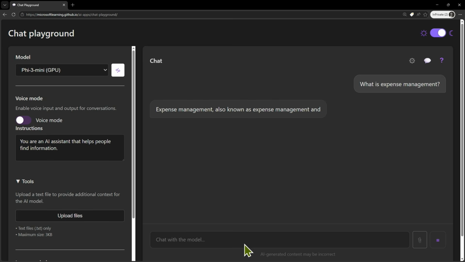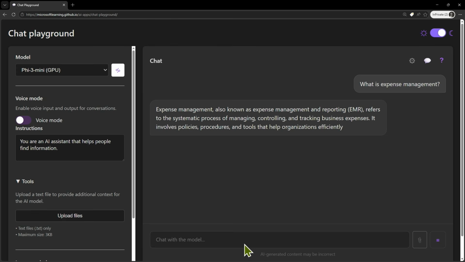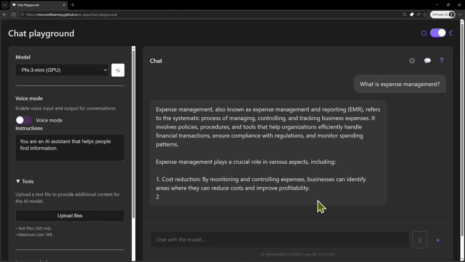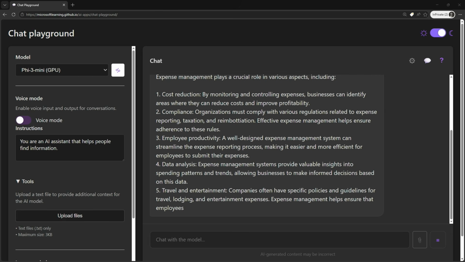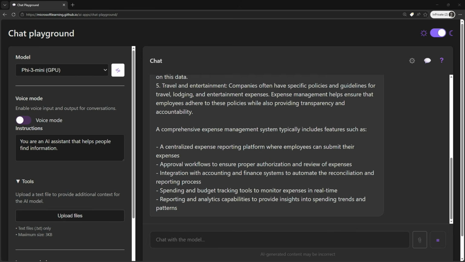Sending this prompt gives me general information from the web. Expense management, also known as expense management and reporting, EMR, refers to the systematic process of managing, controlling, and tracking business expenses. It's really basic, general-purpose information that you can find on the web.